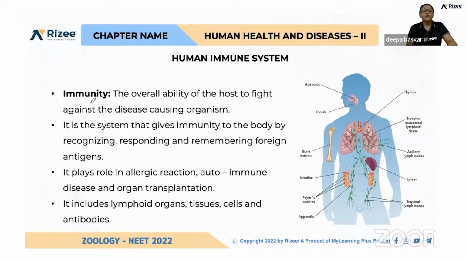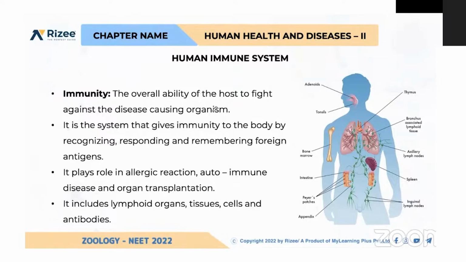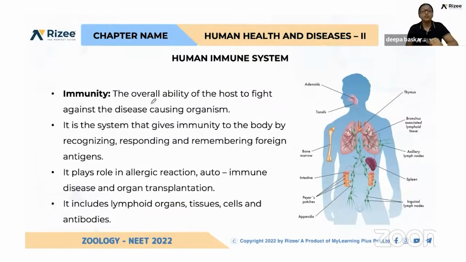And what is the definition of immunity? The overall ability of the person to fight against any infections or disease-causing organism is called immunity. This immunity varies from person to person. And this is a system, not an individual cell or individual organ. It acts like a system that gives response to any kind of infection and protects the body.